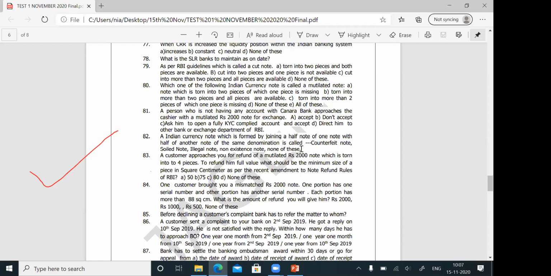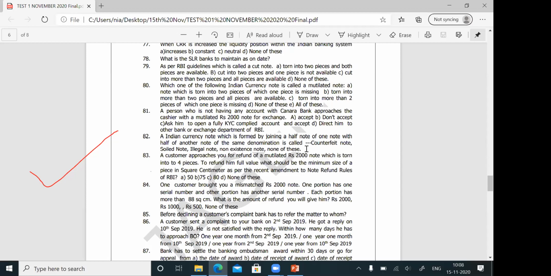Whenever it is none of these, you should know the correct answer. So the answer for question number 82 is none of these. The correct answer is mismatched note. That is joining two pieces of one serial number of one denomination with another serial number of the same denomination, which is called a mismatched note. As per Reserve Bank of India guidelines, banks have to exchange the mismatched note by applying a rule as applicable to mutilated notes. All mismatched notes are treated as mutilated notes.